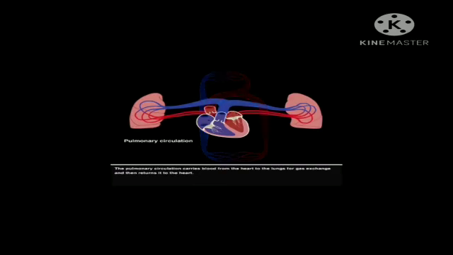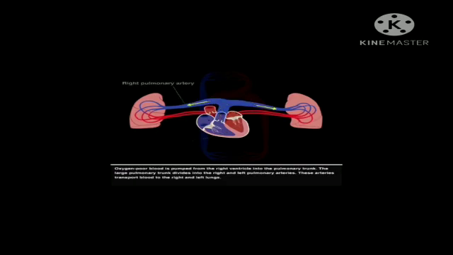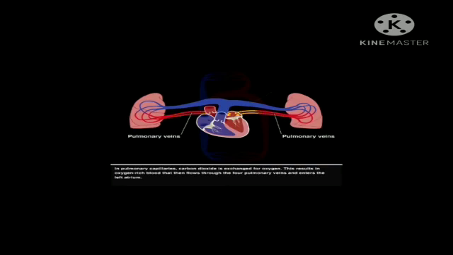Okay, now next is your pulmonary circulation. Now, what is pulmonary circulation? It is the circulation of deoxygenated blood from the right ventricle to the left auricle through the lungs. Actually, pulmonary arteries supply deoxygenated blood to the lungs for oxygenation, and oxygenated blood from the lungs is then returned to the left auricle through the pulmonary vein. Right? In this way, pulmonary circulation is completed.